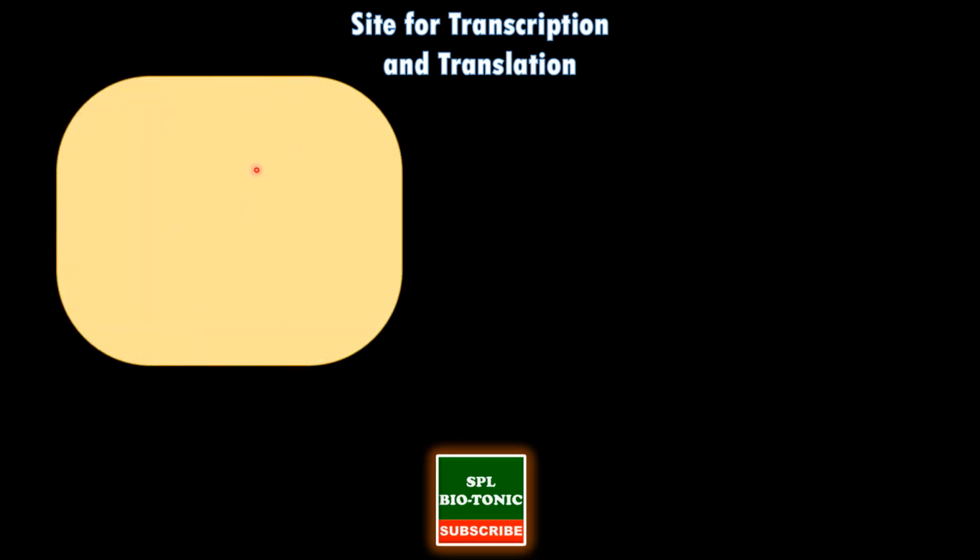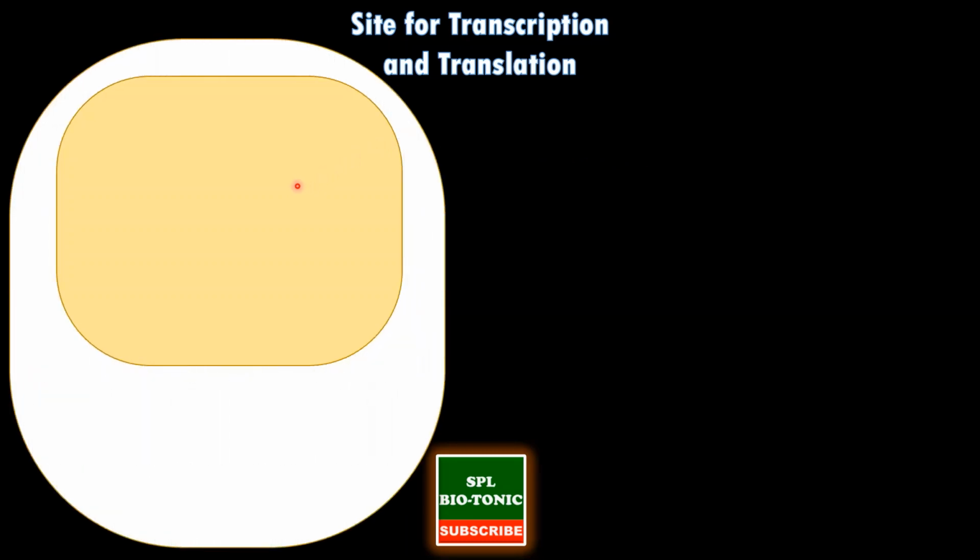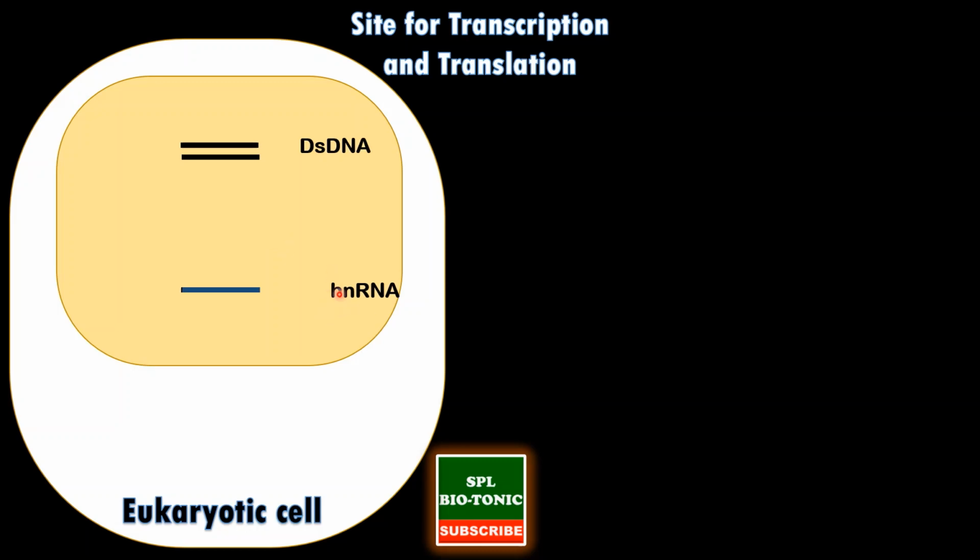Students, I hope you are understanding the concept of transcription. Now there is a difference between the site of transcription and translation in eukaryotic cells and prokaryotic cells. In a eukaryotic cell, the DNA is present inside the nucleus. This DNA is copied into RNA by the process of transcription. The RNA which is produced is called heterogeneous RNA.